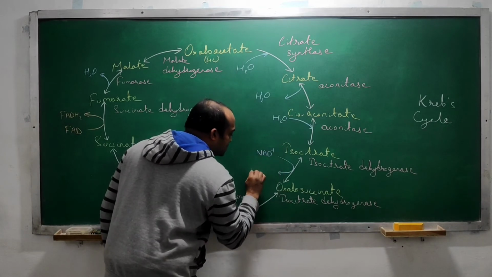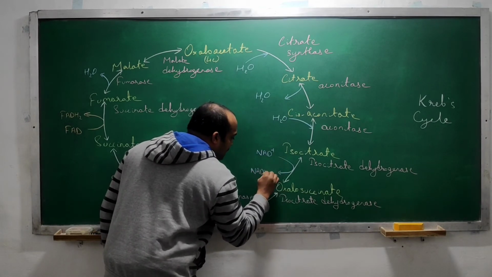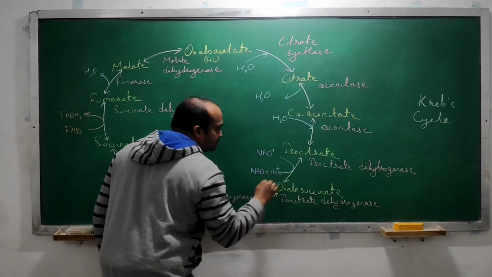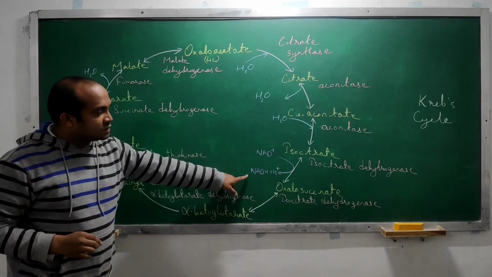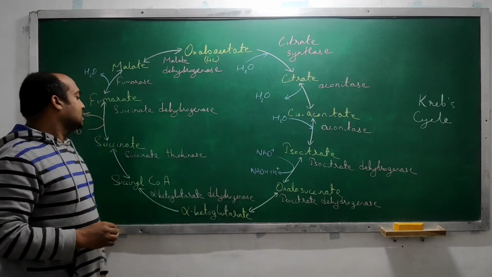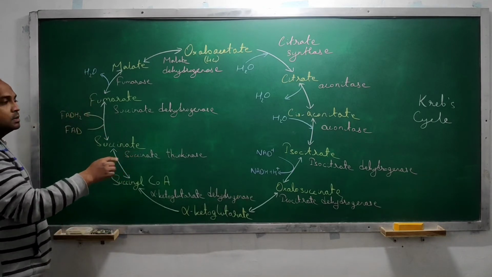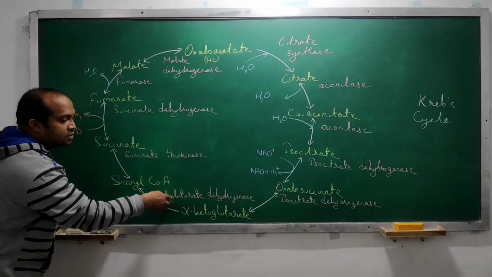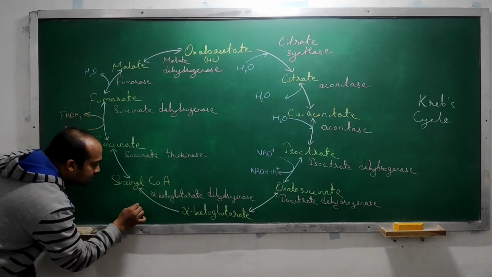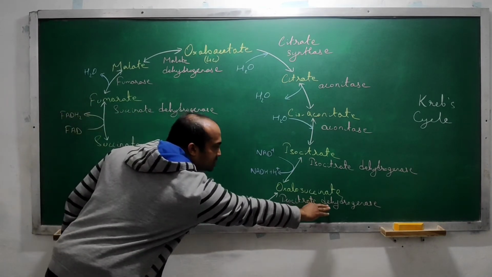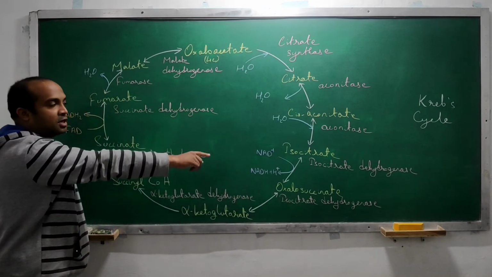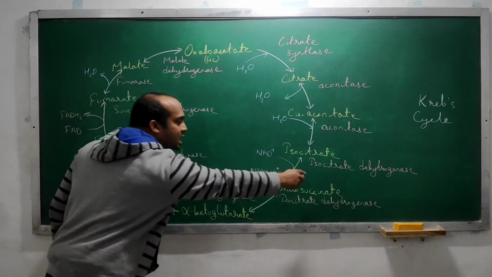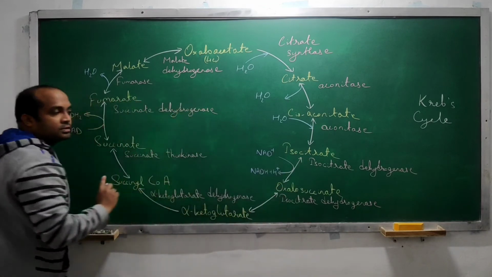NAD plus, NADH plus H plus is forming in this process. This is a very important chemical, right? Even more than the ATP molecule. Then again here also dehydrogenase is used. See, here though dehydrogenase is there, NADH plus H plus is not forming. Why? Because the same enzyme is used in this whole process.